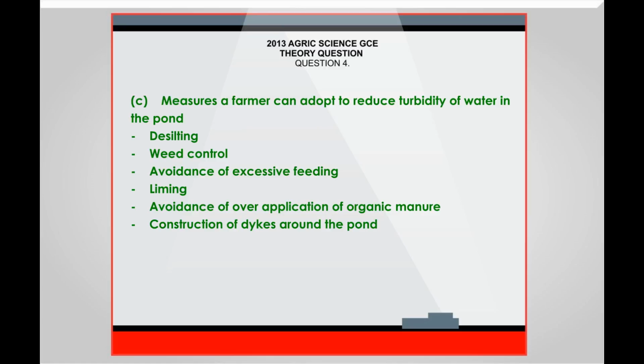C. Measures a farmer can adopt to reduce turbidity of water in the pond. Desilting. Weed control. Avoidance of excessive feeding. Liming. Avoidance of over-application of organic manure. Construction of dikes around the pond.